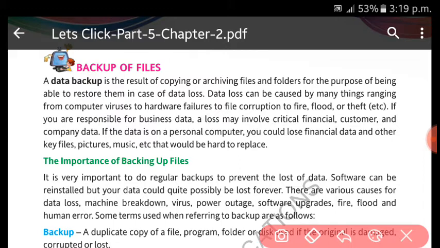So what to do? You will have to prepare the backup of the files and folders which are available in your system. If you prepare the backup of files and folders, you can restore those files and folders back into your system, right? Means if data is lost from your computer and you have prepared the backup of that data, you can restore that data.